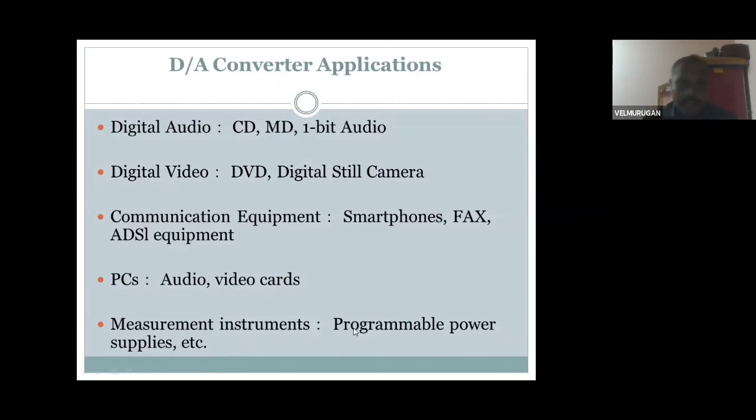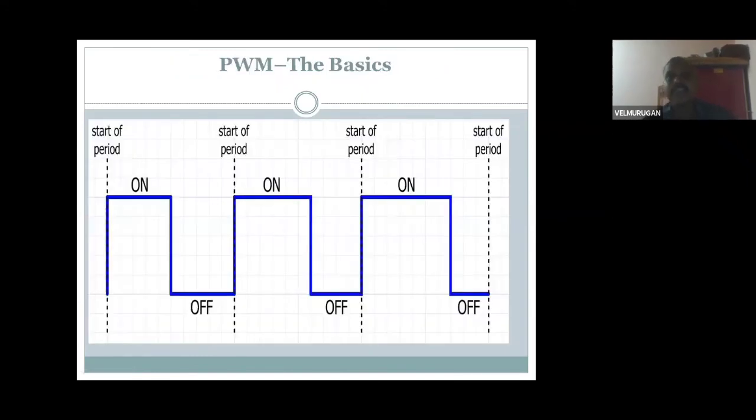These are the very important digital analog converters applications. Next, there's a pulse width modulation basic. See students, why you are using it for the pulse? Pulse means it will come for on off. On off means it will come for 0 or 1. See here, there is a starting point, here ending point. Starting is the edge starting, and it will come for on. It's a plus 1 value. Off, it will come for 0. Same way it will come.